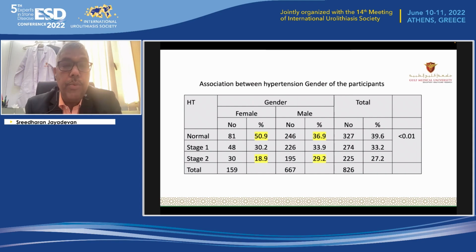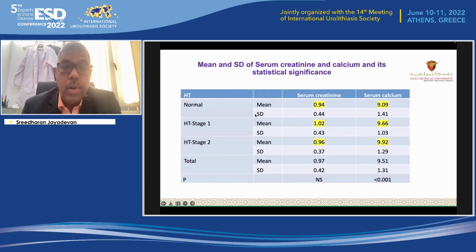Among males, stage 2 hypertension is higher compared to females. It's 80.9 and 29.2 respectively. Why we did this association: because gender is actually a confounding variable. To see whether the confounding variable and hypertension are associated, we have to include the confounding variable also at the end.